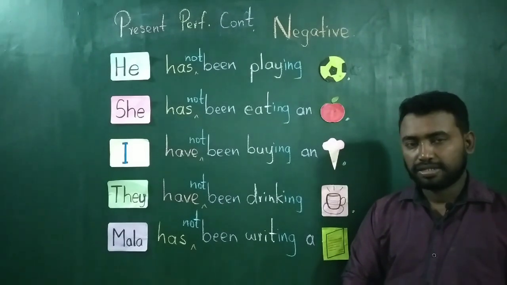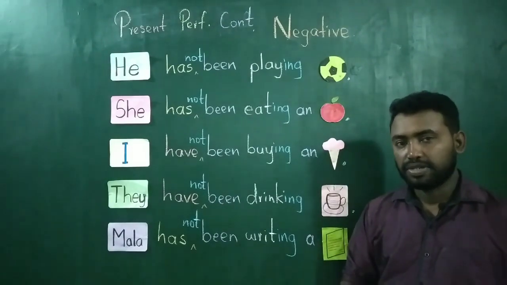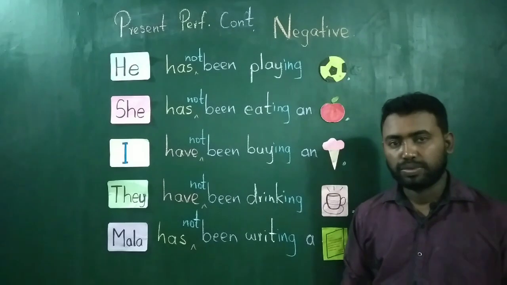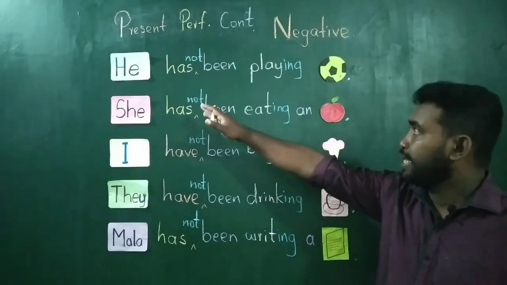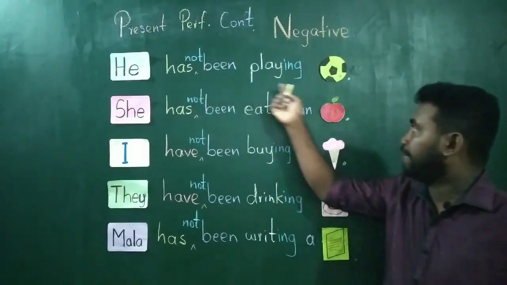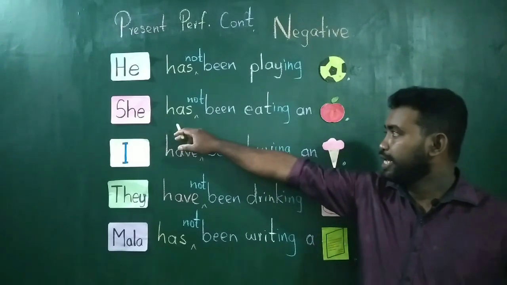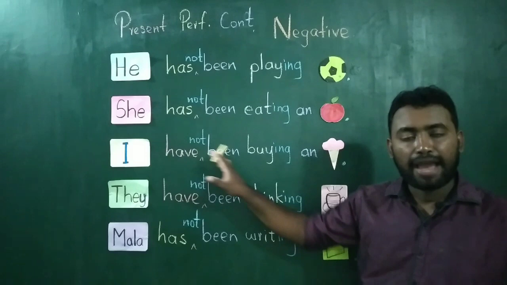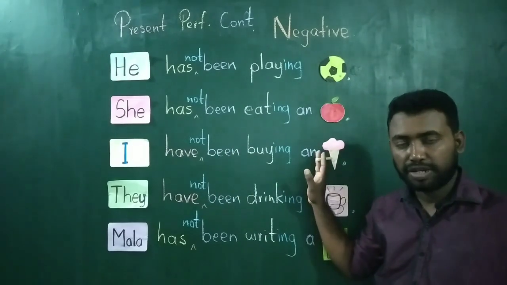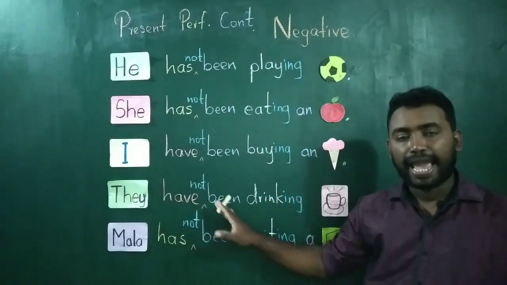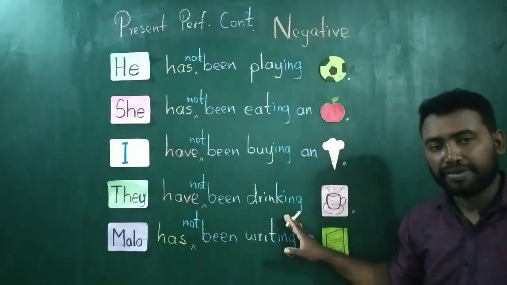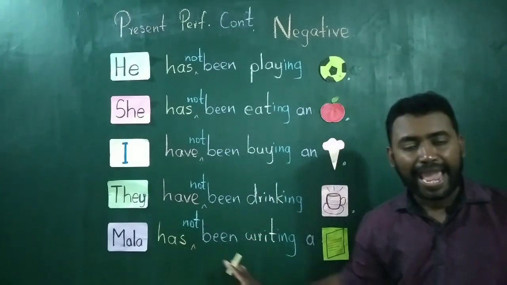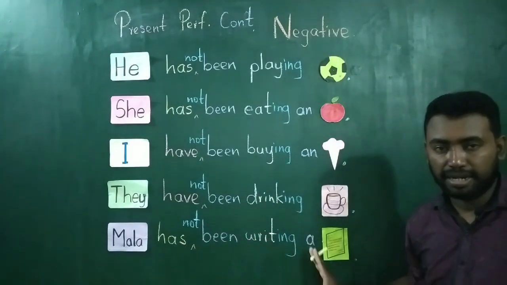Present perfect continuous, you put not next to has or have. So, he has not been playing football. She has not been eating an apple. I have not been buying an ice cream. They have not been drinking coffee. Mala has not been writing a letter.